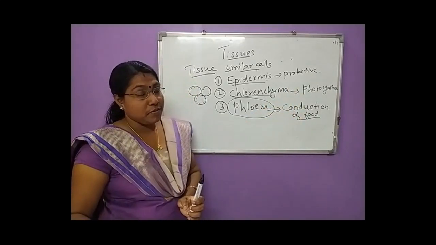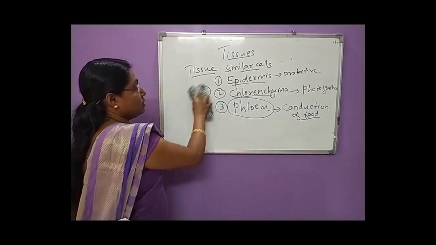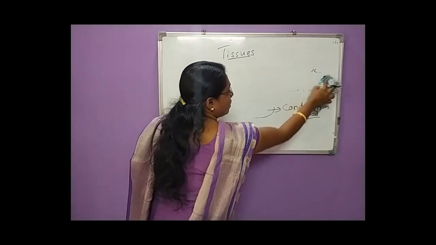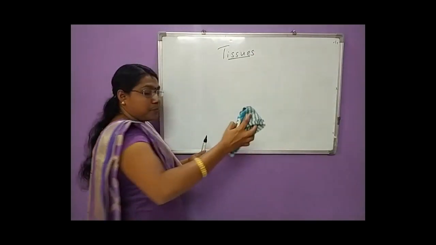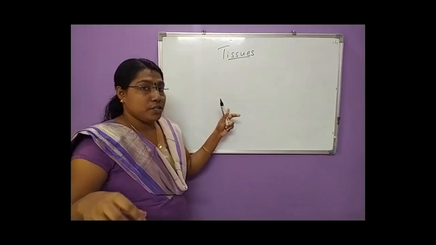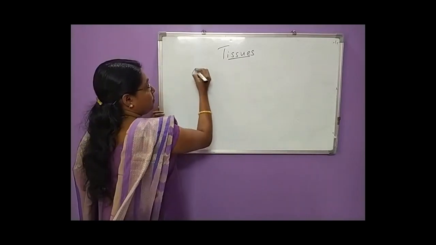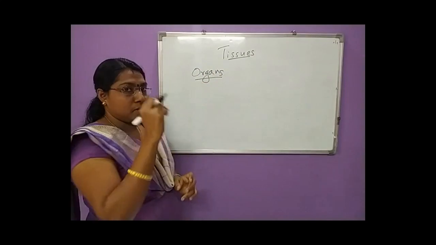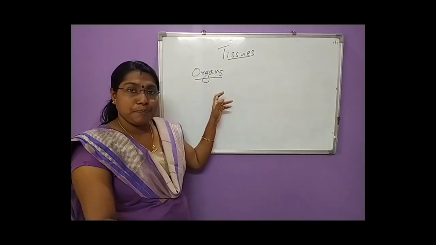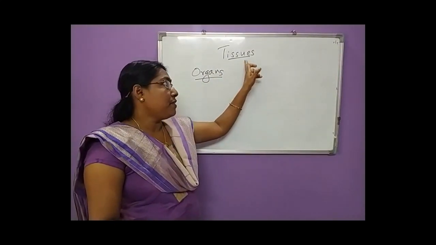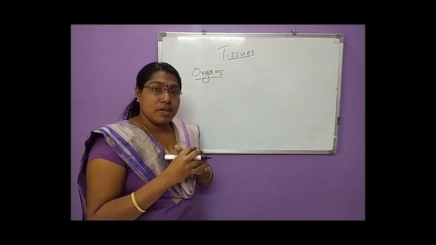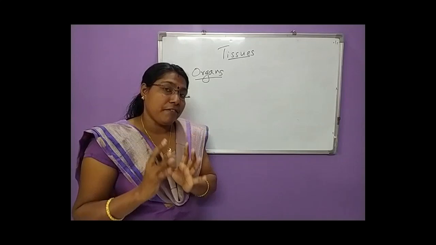Okay, then, the next thing we studied in your previous classes is the cell, the tissue, then the organ. Organs, or organ. What are organs? Different types of tissues join together or work together to perform a specific function.